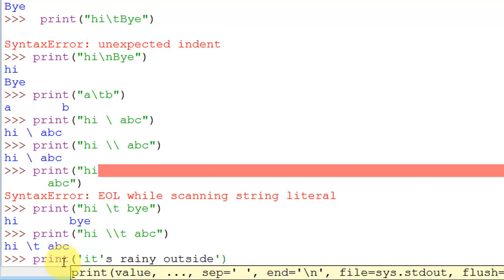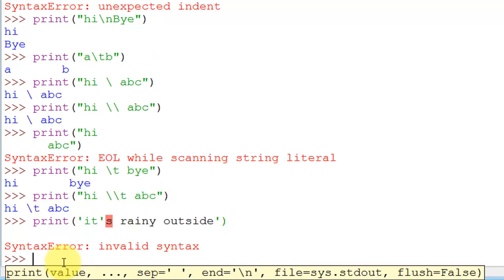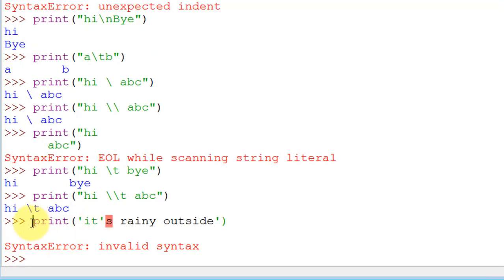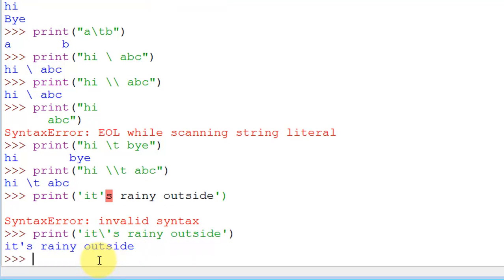If I try to print this one, obviously Python will give me a beautiful error message. Now what I need to do is use a slash here. Now if I use it, I can print a slash quote or comma, or you can say an apostrophe: it's rainy outside.